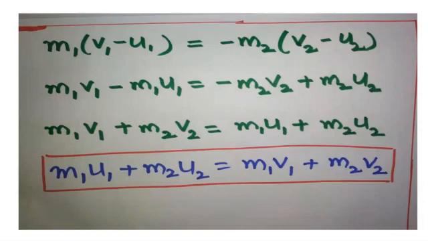No problem. So initial momentums are together and final momentums are together. So what sentence can you frame? The algebraic sum of momentum before collision is equal to the algebraic sum of momentum after collision.